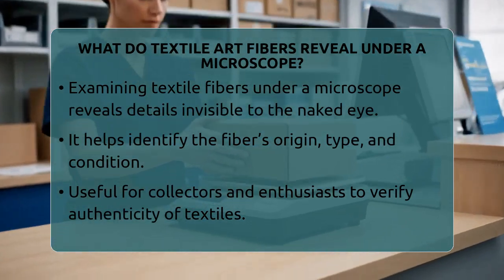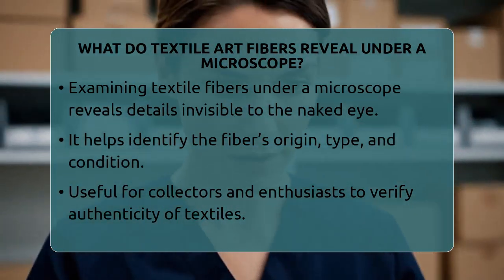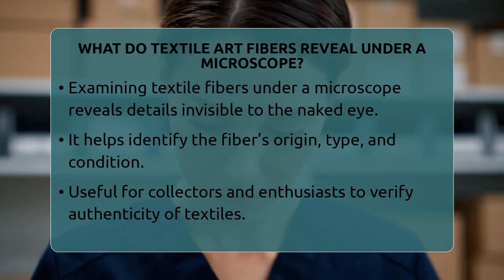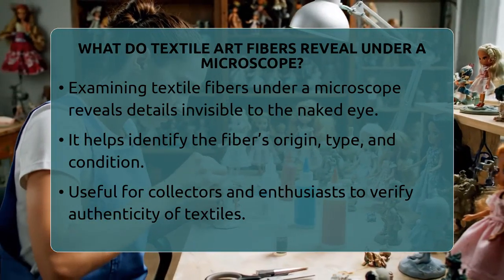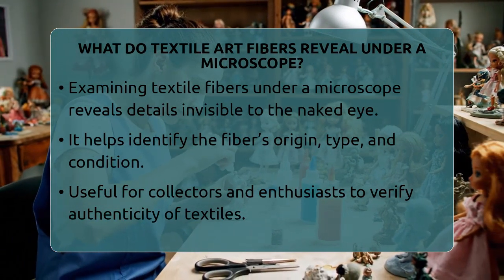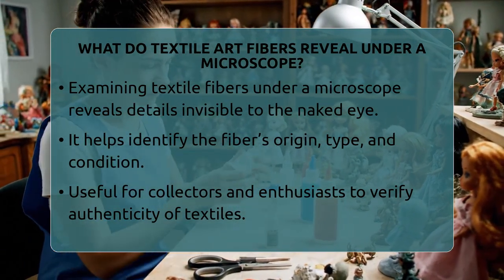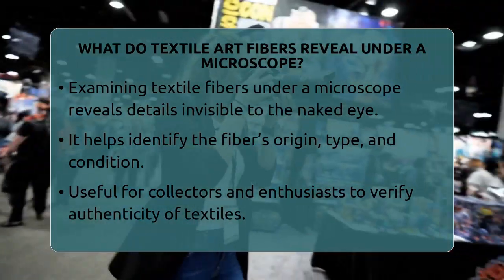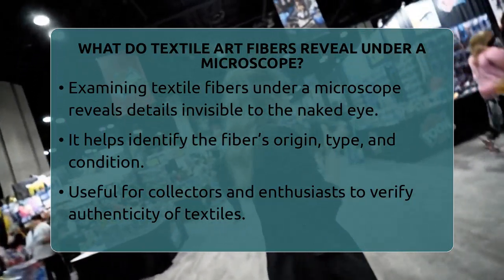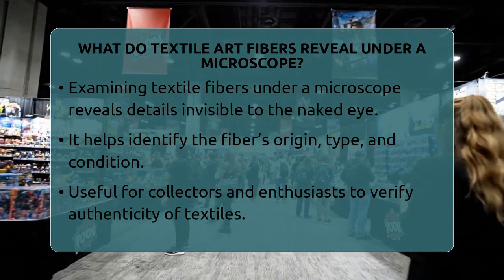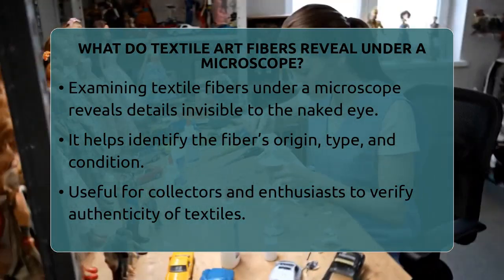What do textile art fibers reveal under a microscope? Imagine holding a tiny piece of fabric and being able to tell exactly what it's made of just by looking at it closely. That's what examining textile fibers under a microscope can do. When you look at fibers through a microscope, you see details that are invisible to the naked eye. These details help identify the fiber's origin, type, and condition.